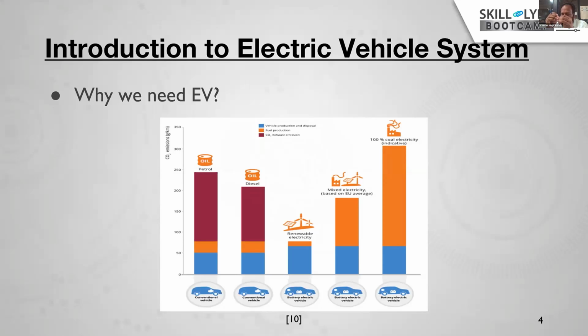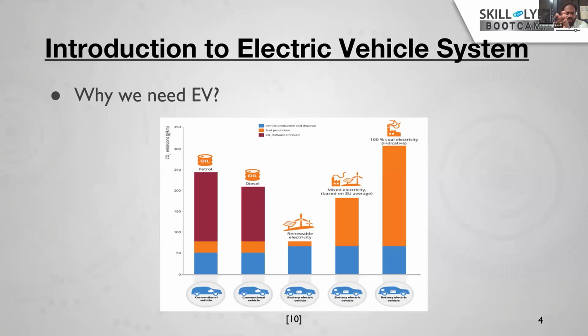First, transportation is the highest carbon emission sector, contributing 28% of the carbon emission in the atmosphere. This emission is not only happening when the vehicle is running on the road. It is also included when the vehicles are manufactured and disposed of. And to run this vehicle, we require fossil fuels, which may be diesel or petrol. Let's see a small comparison of how much carbon emission is contributed by the different sectors.